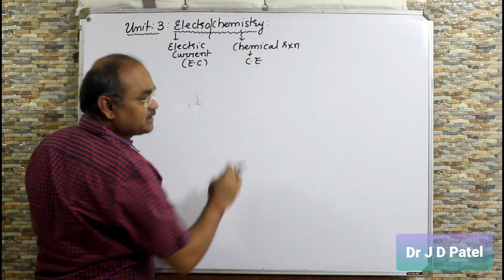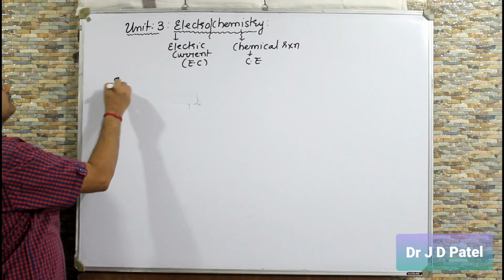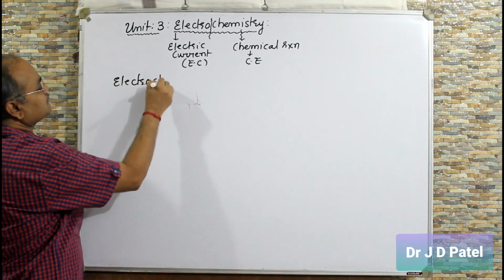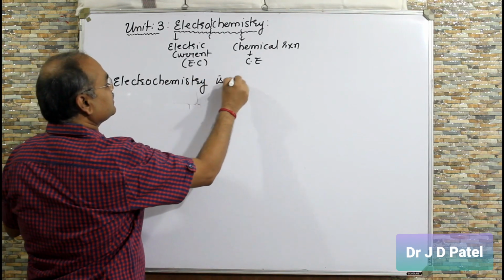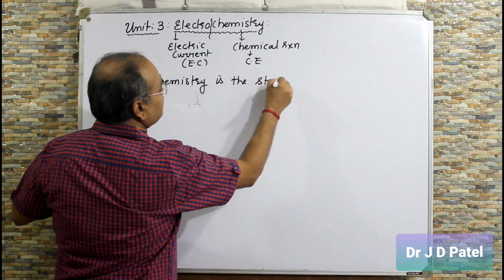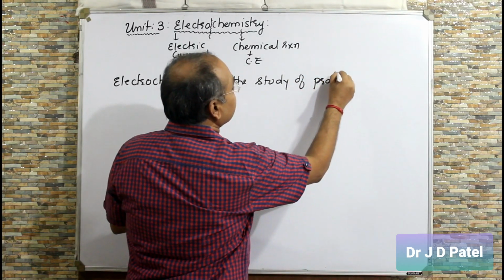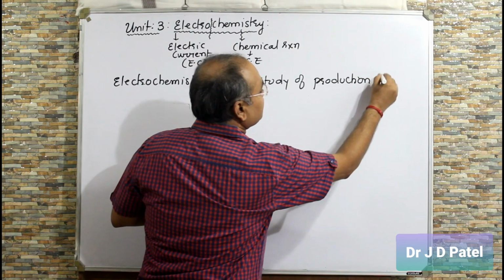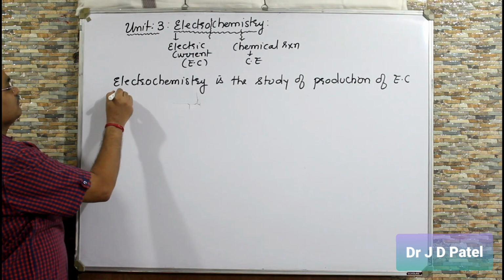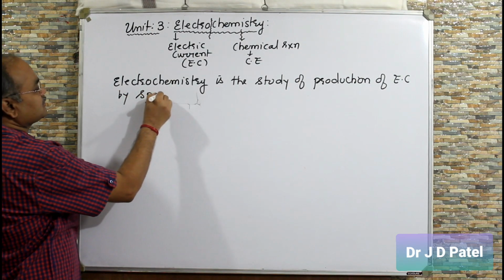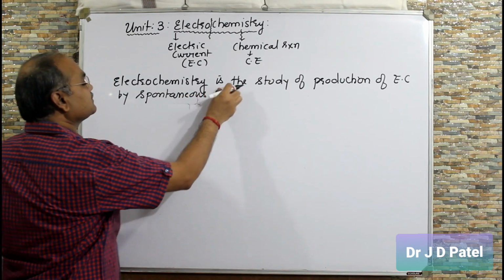Chemical energy is produced by chemical reaction taking place, right? So, what is electrochemistry? Electrochemistry is a study of production of electric current by spontaneous chemical reaction.